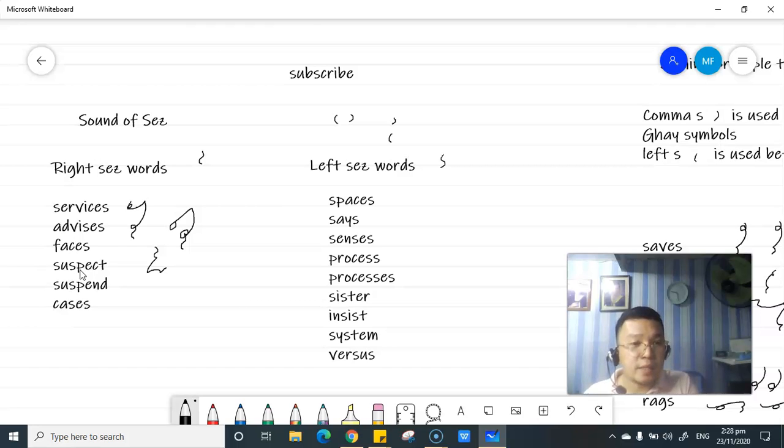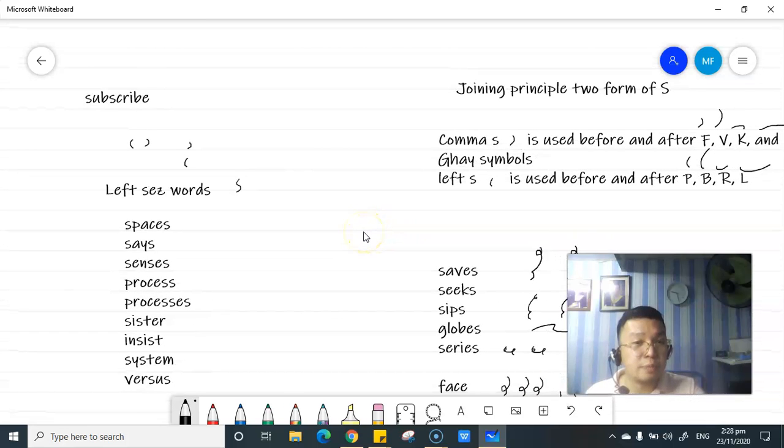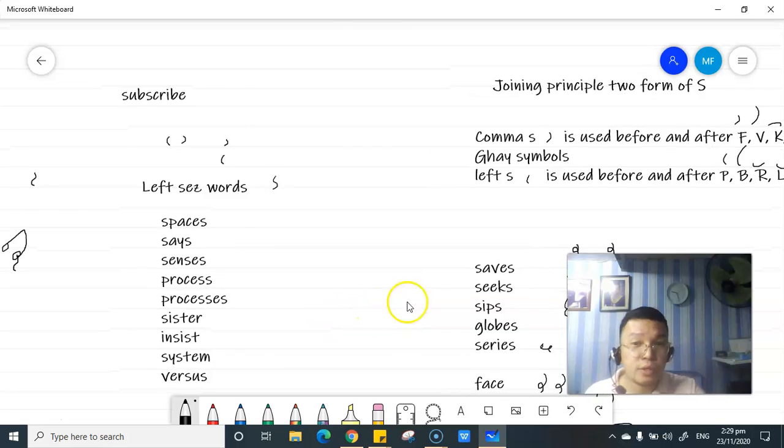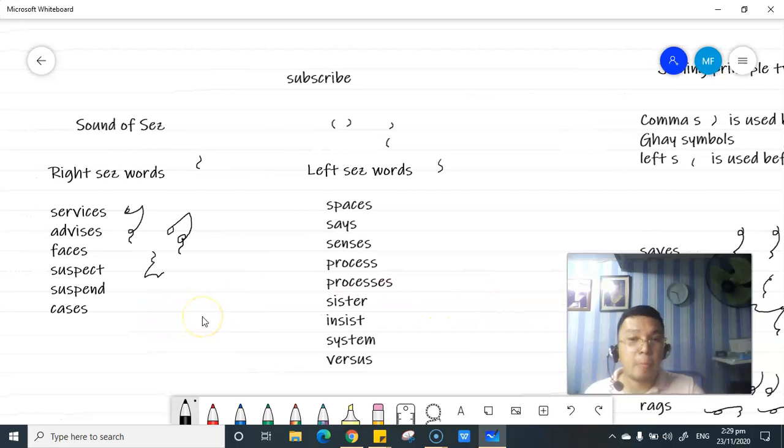Kasi the end of the right ses is the left S, right? So, it says in our principle, diba, we are going to use left S before and after the P symbol. So, kapag ginamit kasi natin yung left S, it ends with the right S, so it will be followed by the P. See, we are bending the principle of joining and then pangit din siya. Gets nyo? Diba, class? So, are we clear?